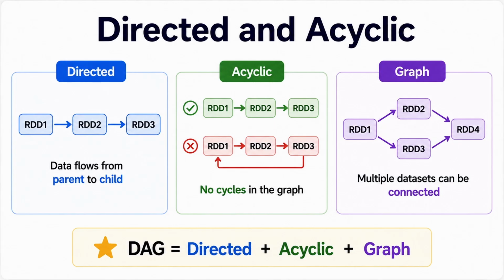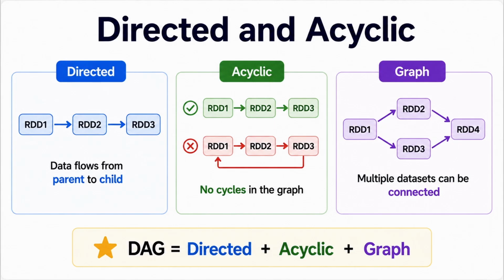For example, RDD1 leads to RDD2, RDD2 leads to RDD3, and then RDD3 leads back to RDD1. That would create a loop, and Spark's lineage graph doesn't work that way. Finally, it's a graph, because multiple datasets can be connected through these relationships. For example, RDD1 can lead to both RDD2 and RDD3, and both of them can then contribute to RDD4. That's what makes it a graph, rather than just a straight line. So, directed plus acyclic plus graph gives us DAG.